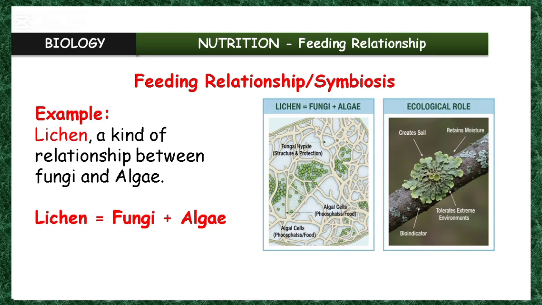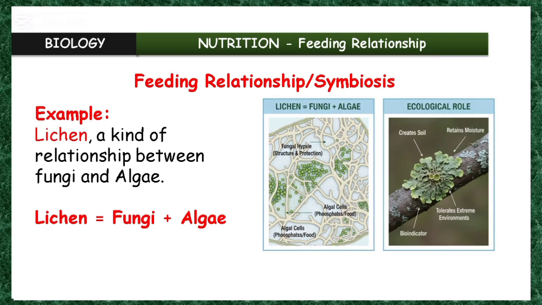Sorry for that. We have lichen, and this lichen is a relationship between fungi and algae. And such a relationship is also referred to as a mutualistic feeding relationship.